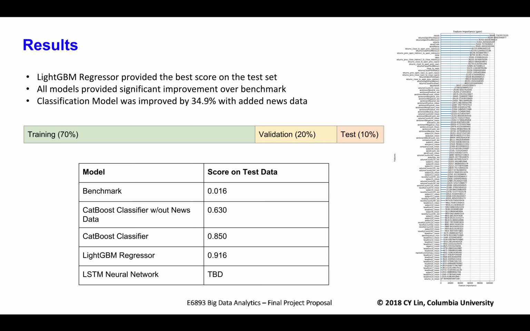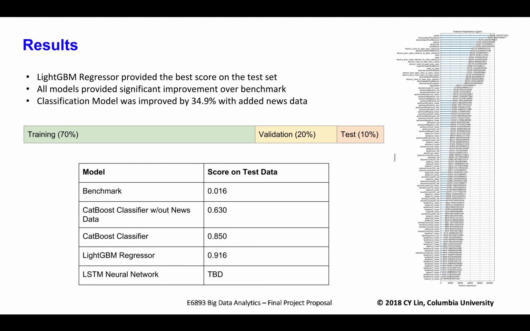We ran the CatBoost classifier with and without the news data added. With just market data, the classifier scored 0.630, but with news data added on top of the market data, the classifier improved to 0.850. The LightGBM regressor performed a little bit better than the CatBoost classifier, scoring 0.916, and the LSTM neural network is currently still being run on the entire data set. So for the LSTM score, please refer to our paper.